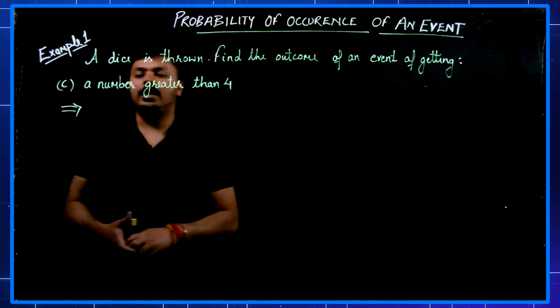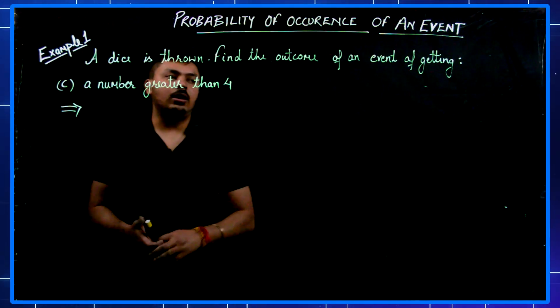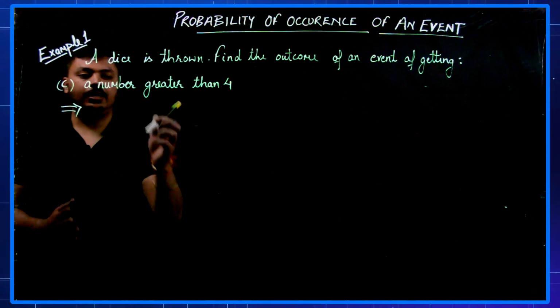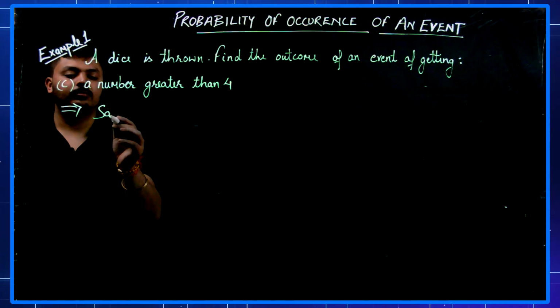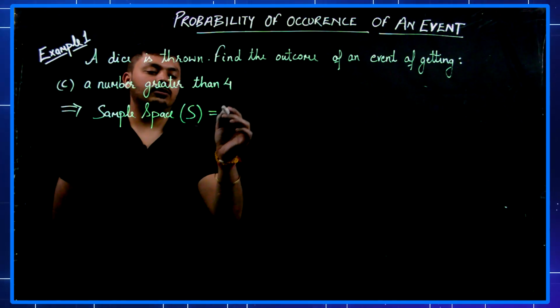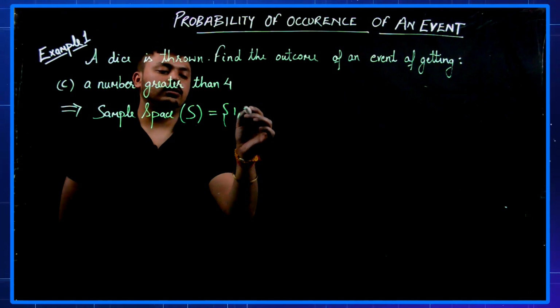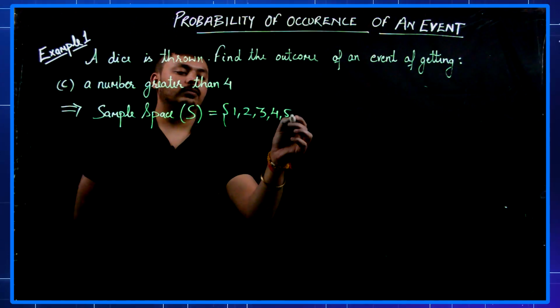So now let's see part C, a number greater than 4. That is the outcome of an event of getting a number greater than 4. We know that our sample space S equals 1, 2, 3, 4, 5 and 6.